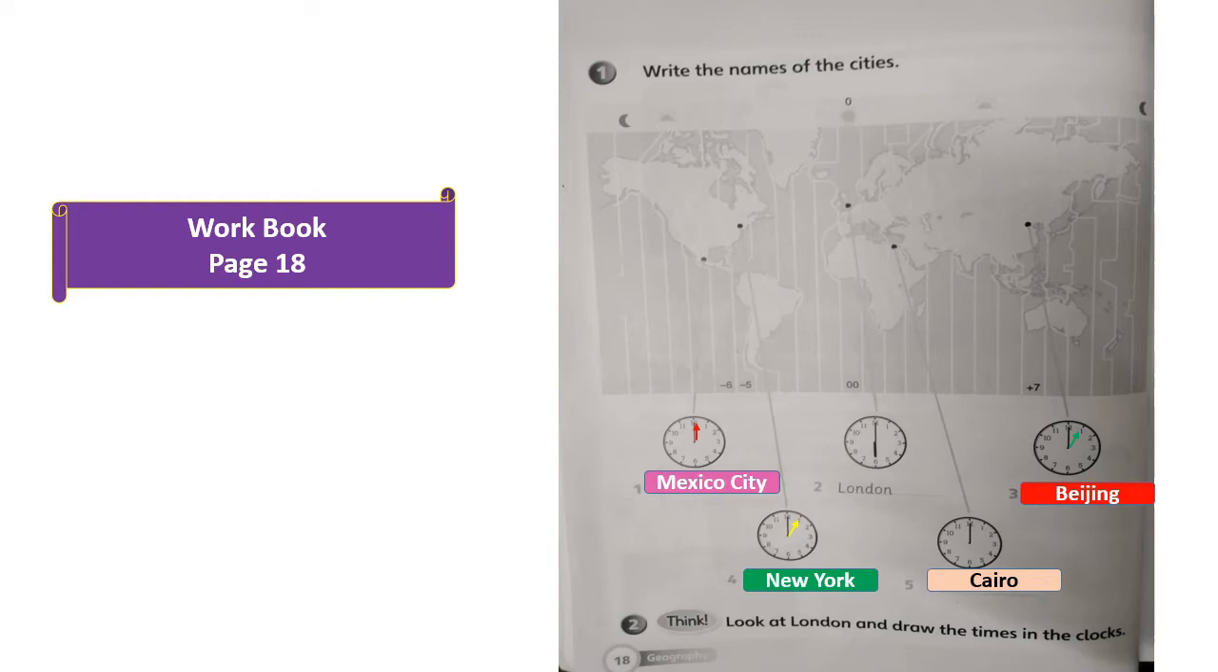5. Cairo. The time in Cairo precedes the time in London by about 2 hours. So, the time in London is 6 o'clock. So, the time in Cairo is 8 o'clock. Yes.